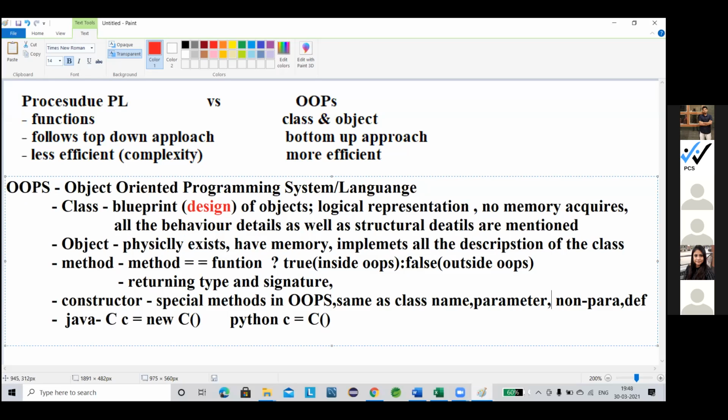Now the default constructor. Default constructors are those constructors which are called automatically. We need not declare them. In Java, a default constructor exists, but this concept is not present in Python programming language. In Java, if some constructor is not there, by default, whenever we create the instance or the object of the class, one constructor is automatically called. That is known as a default constructor. So that's all about the constructor.